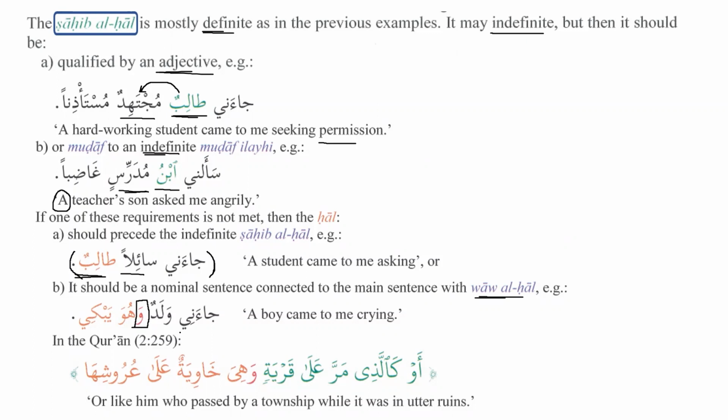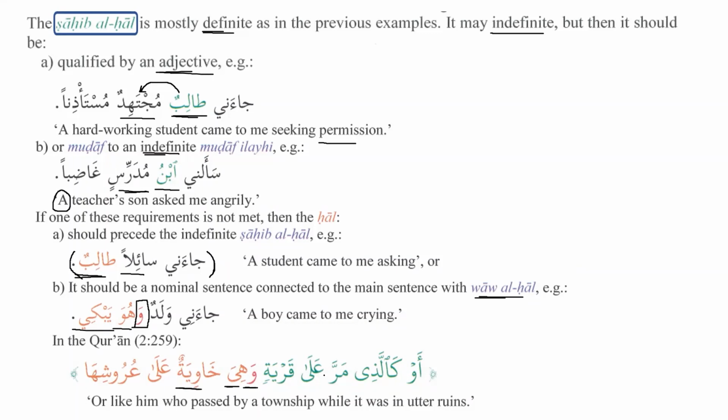So ja'ani waladun, a boy came to me. What was his state? Wa huwa yabki, and he was crying. So we will say that wa is waw al-hal, huwa is the subject and yabki is the predicate. And in the Quran we can see أو كالذي مر على قرية وهي خاوية على عروشها. So here we have waw al-hal, then the subject, and then the predicate. Or like him who passed by a town while it was in utter ruins.